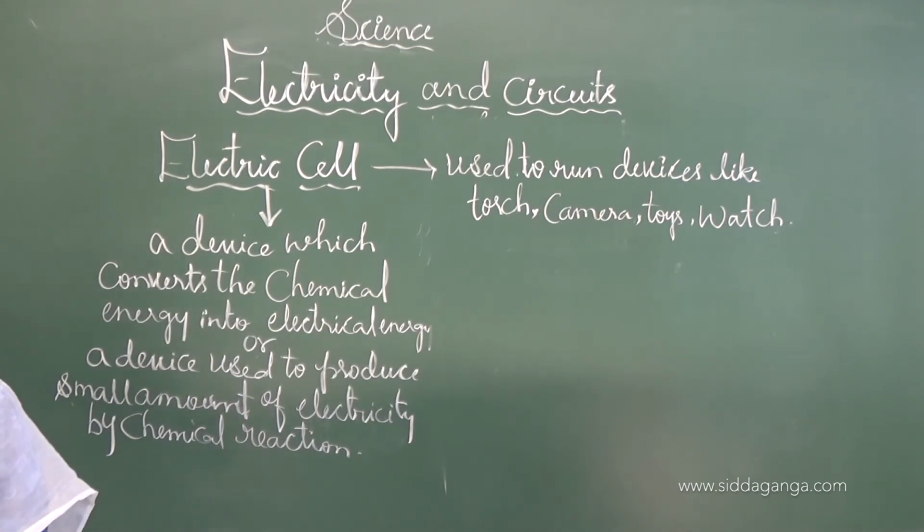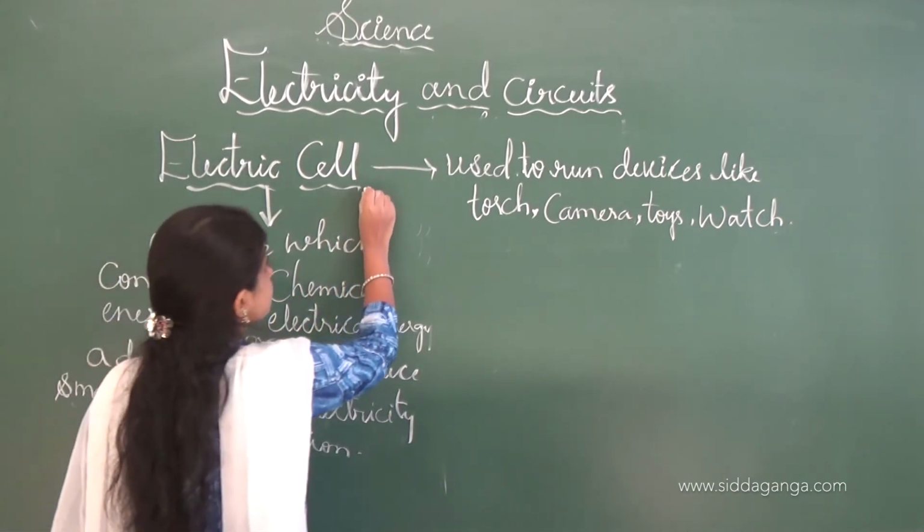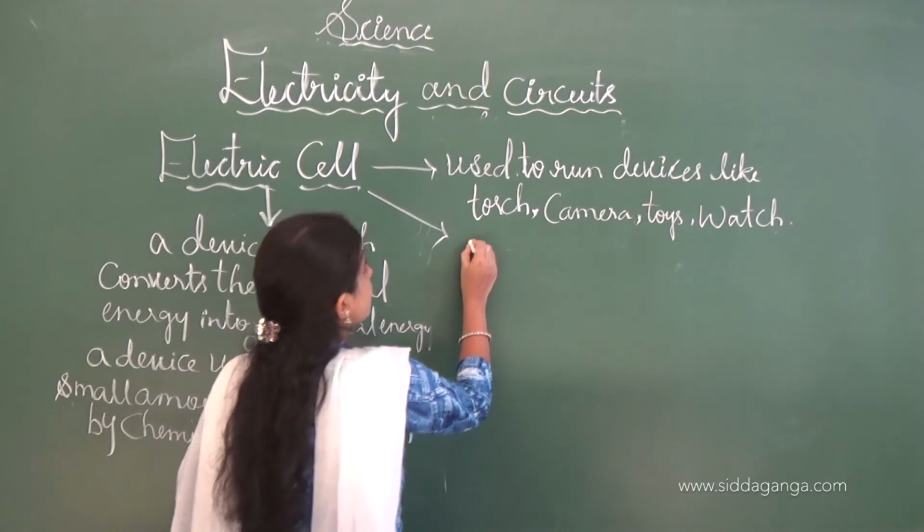Before going to the structure of the electric cell: an electric cell produces electricity in a small amount. This electric cell will produce electricity.